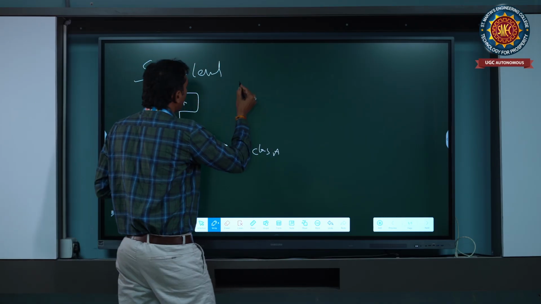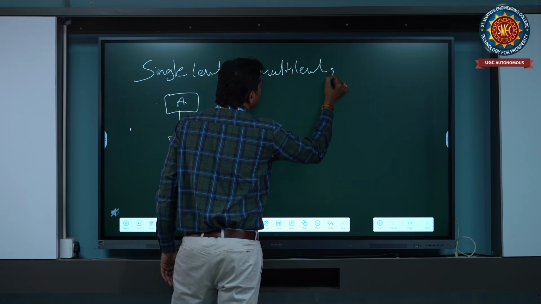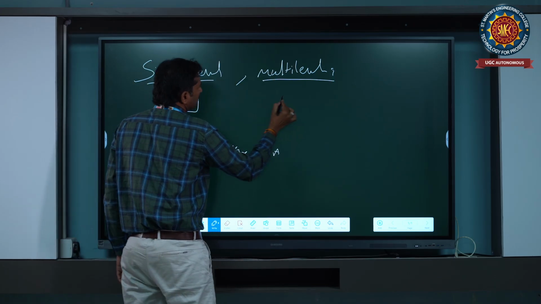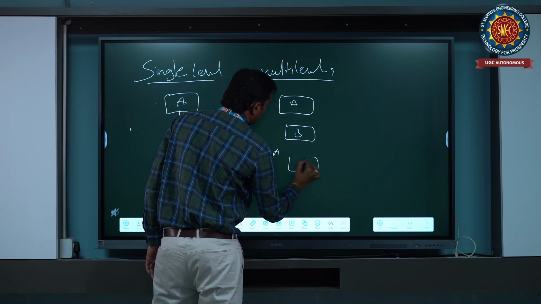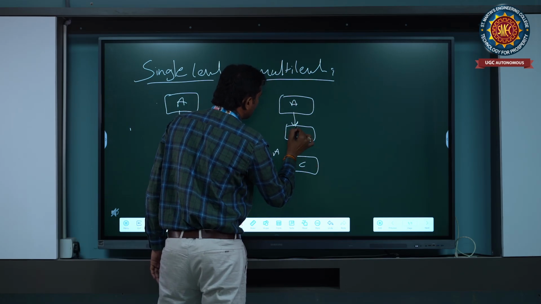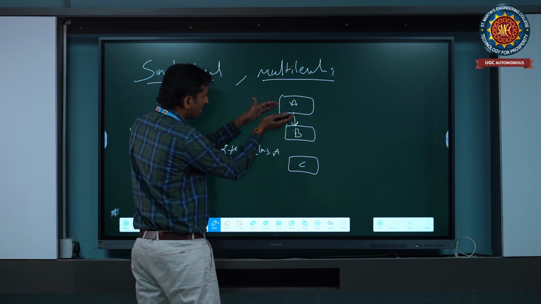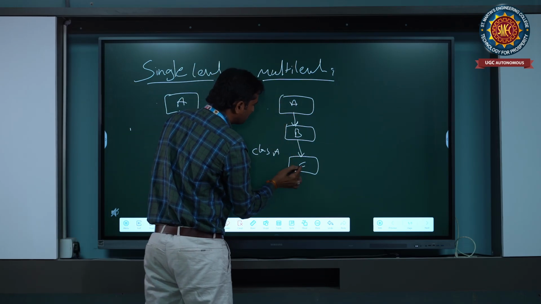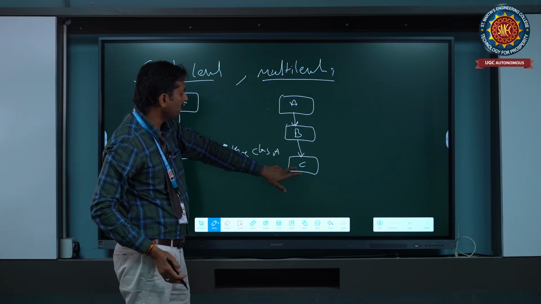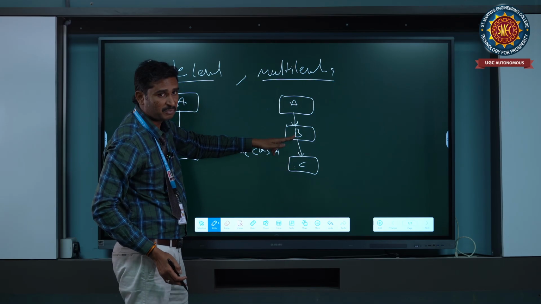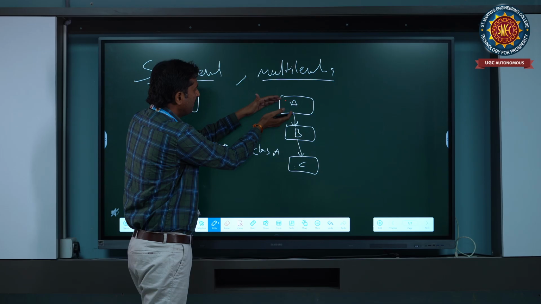Coming to multi-level inheritance, we have class A, class B and class C. Class A properties are extended in class B, so class B has class A and class B properties. Then class B properties are used in class C. So the object of class C has class C, class B and class A properties, but class B has only class A and class B properties.